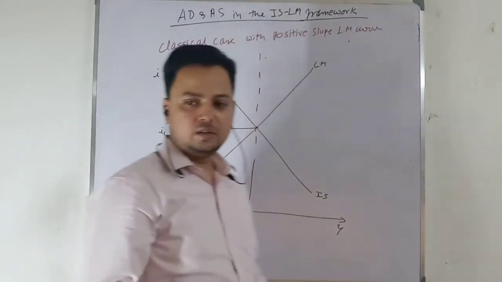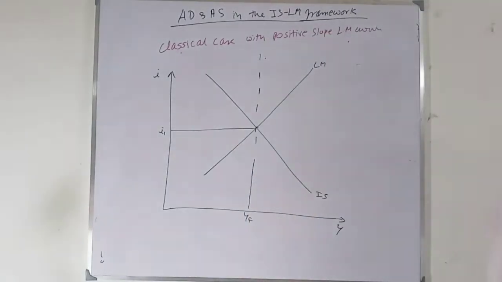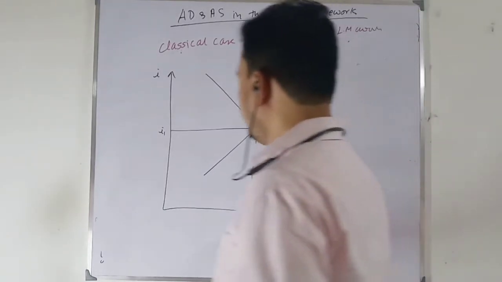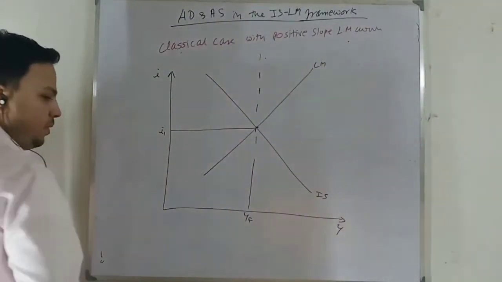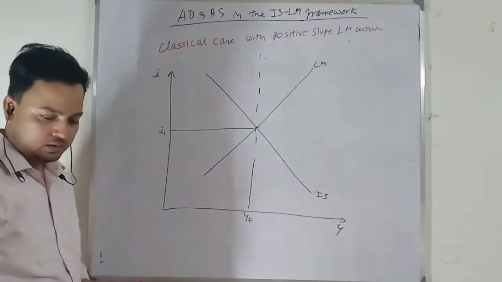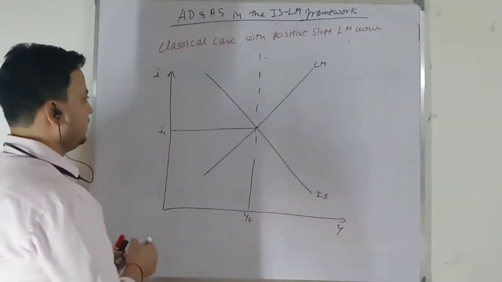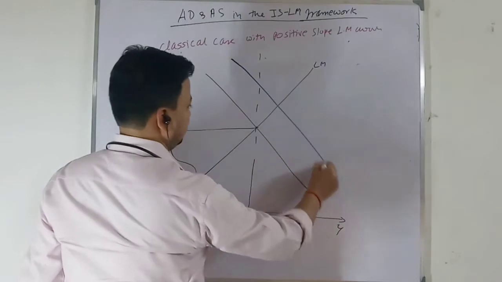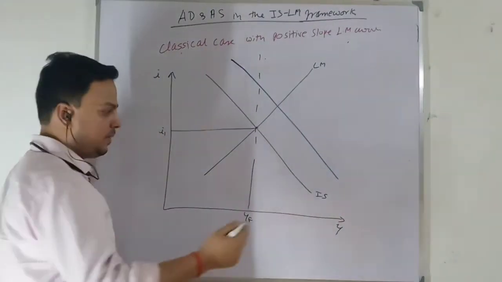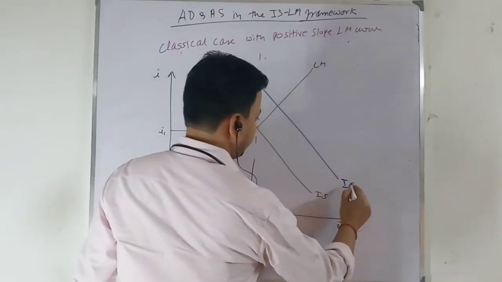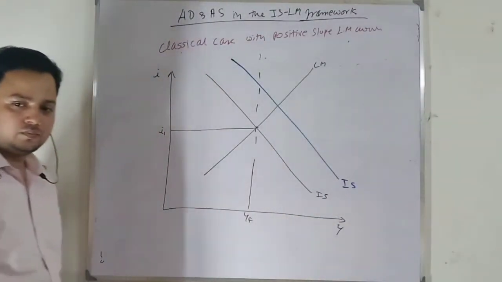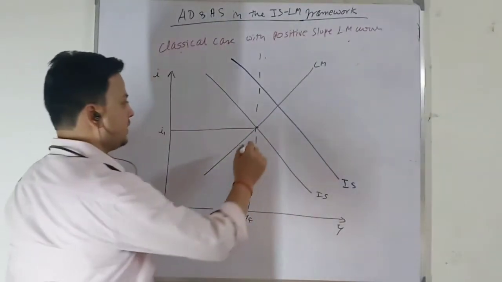So we start with a simultaneous equilibrium condition in the money market and product market, and this equilibrium corresponds to my full employment level of output. So when there is an increase in government expenditure, the IS curve shifts rightward.